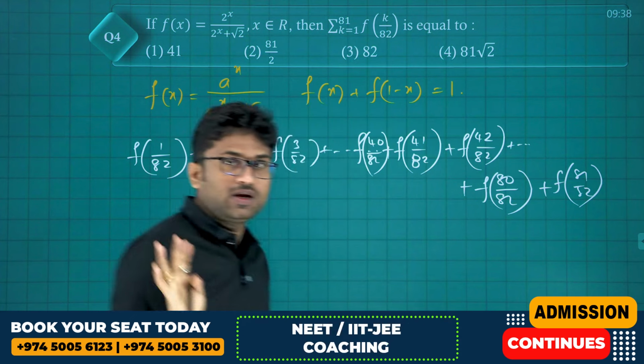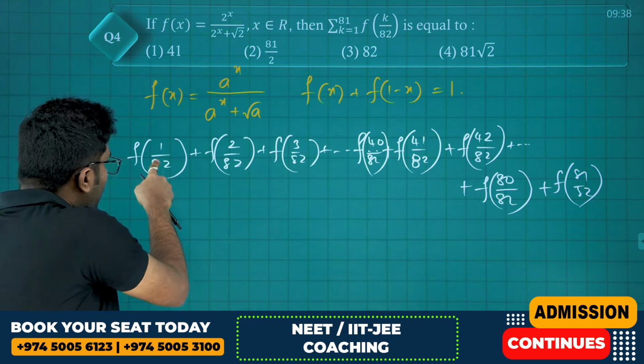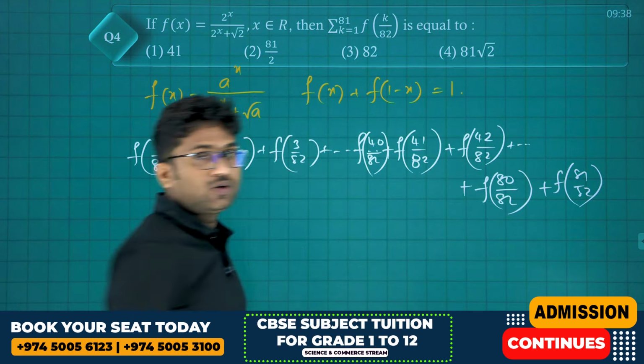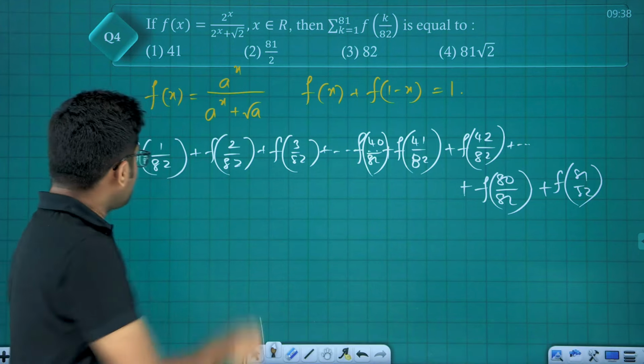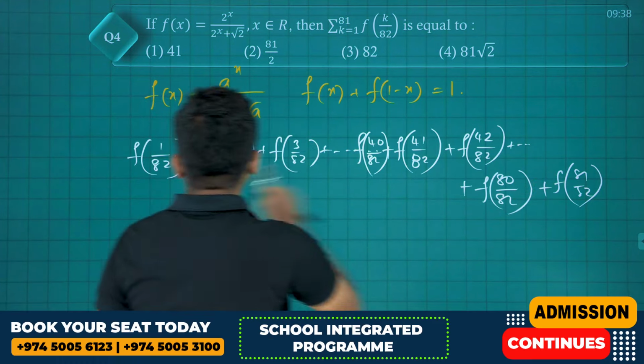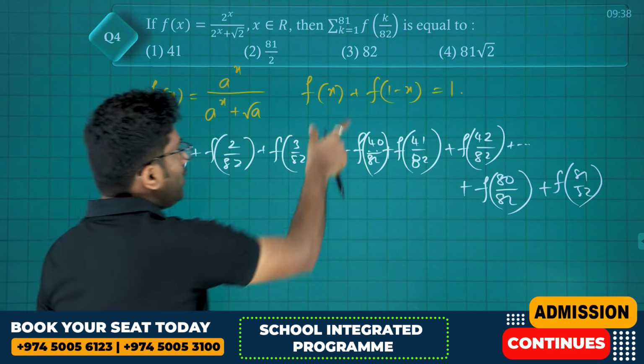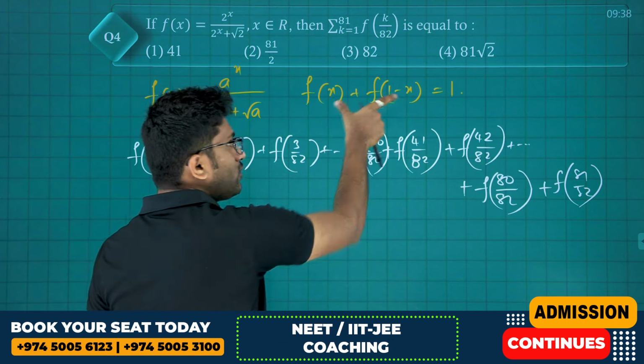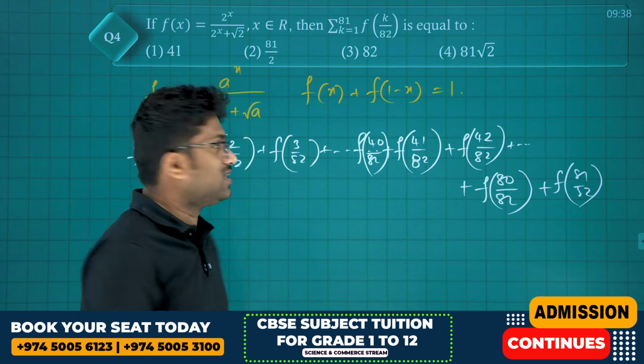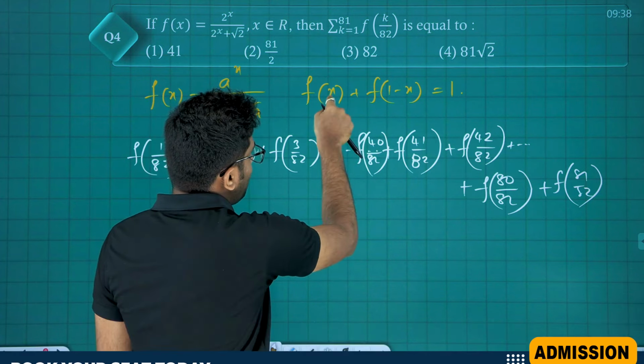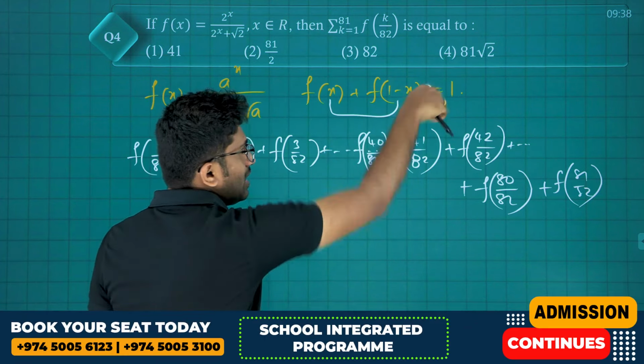This is the sum. Now f of 1 by 82 plus f of 81 by 82 is equal to 1. Why? Because 1 by 82 plus 81 by 82 is equal to 1. So whenever you take the sum of two f of x such that x plus (1 minus x) is 1, the result is also 1.